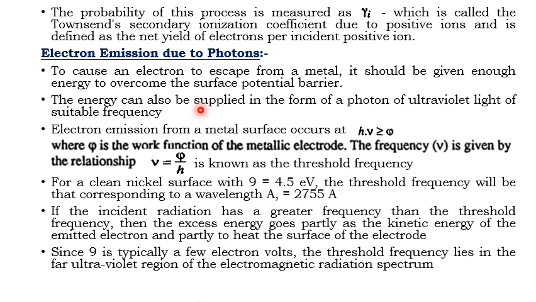Now the energy is supplied in the form of a photon of ultraviolet light of a suitable frequency. What is the suitable frequency of that photon?